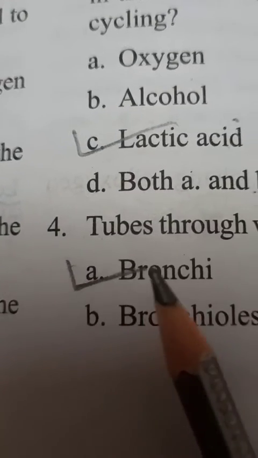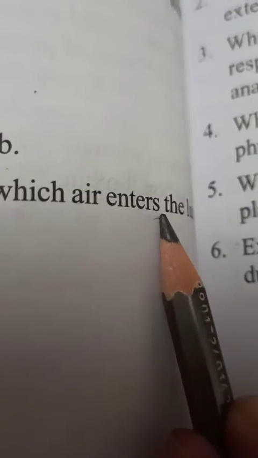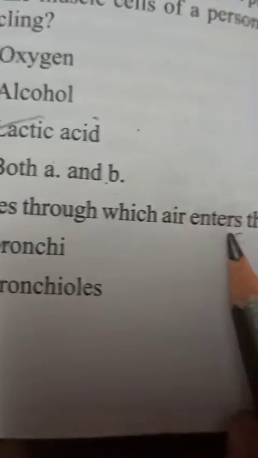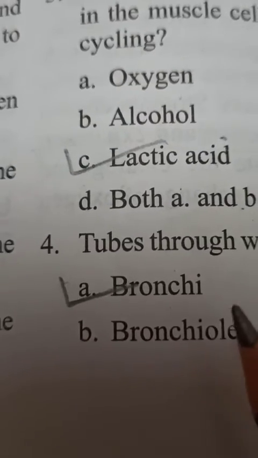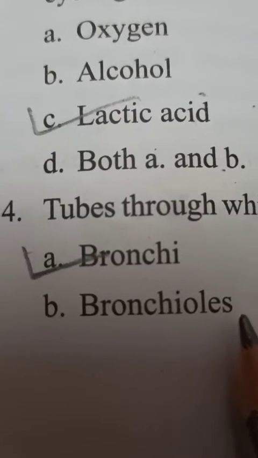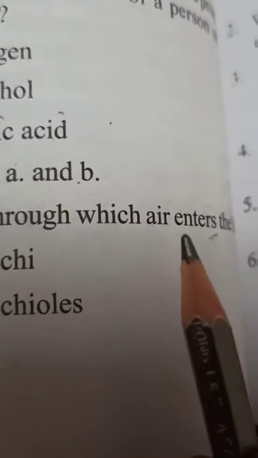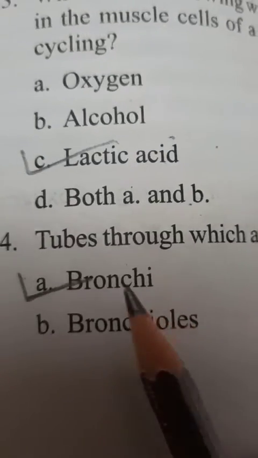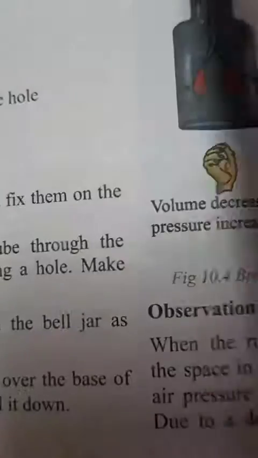And children, next, fourth is tubes through which air enters the lungs is called bronchi, because bronchioles are present inside the lungs. But what they ask is the tubes through which air enters the lungs, they are called bronchi.